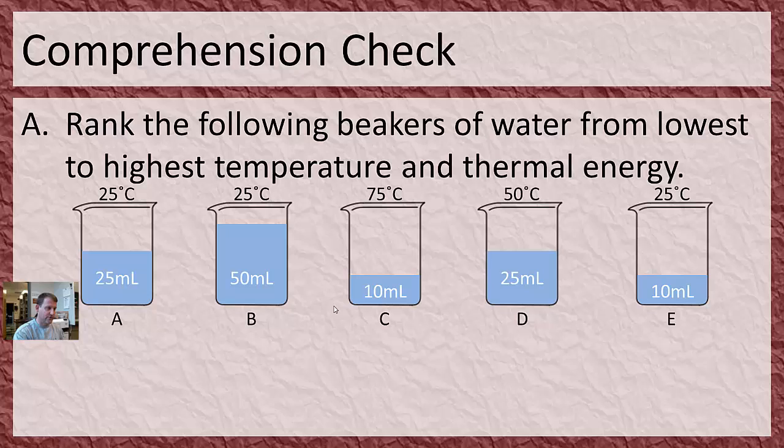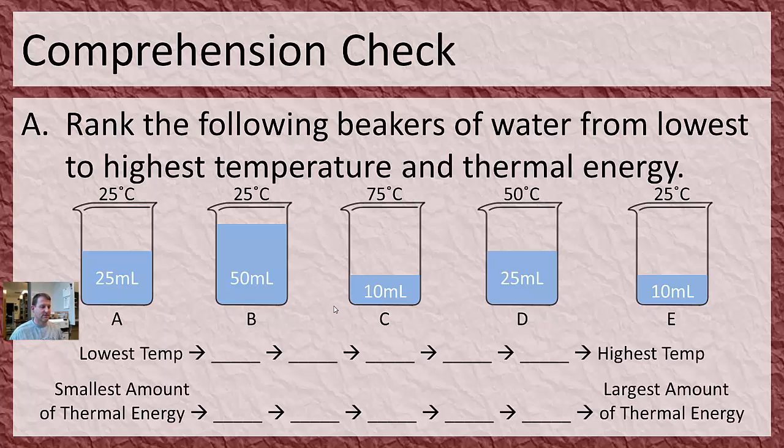So on this one, let's do this. We've got these 5 beakers here, and I want you to rank them from lowest temperature to highest temperature, and then separately from smallest amount of thermal energy to largest amount of thermal energy in each beaker. So go ahead and do this. Hit pause on the video, and then we'll talk about the answers in just a second.